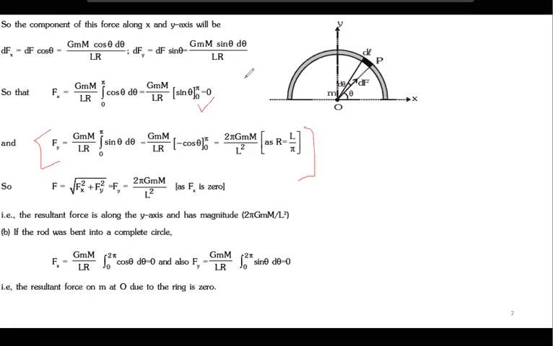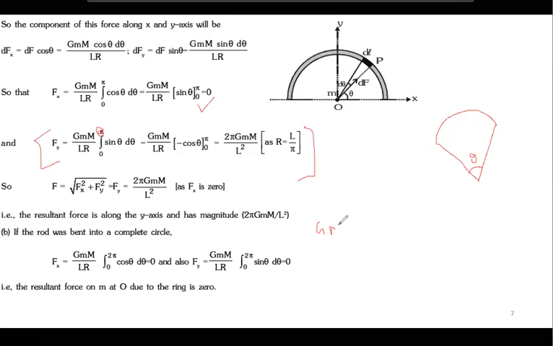Now think about it. Suppose instead of this semicircle, you are given any random angle theta. Don't you think the integration limit will be 0 to theta? And what would the formula be in terms of theta?